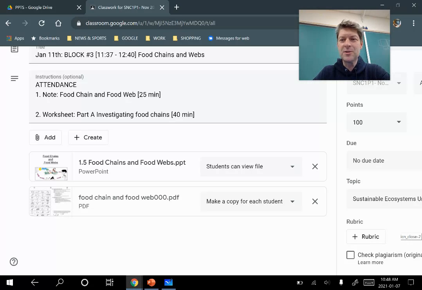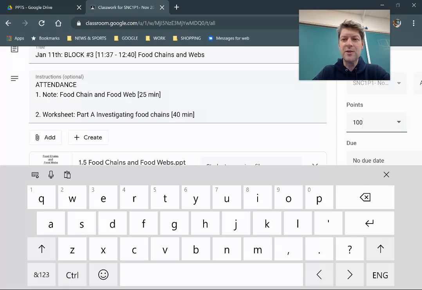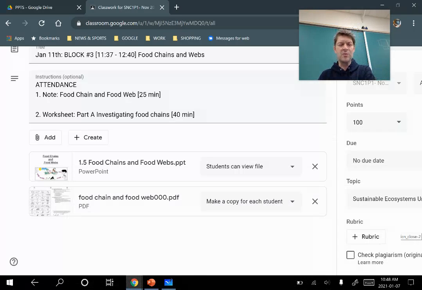It says the assignment's out of 100, but that's just the default. I don't know how much it's going to be out of just yet. I'm going to wait and see what you guys turn in, and once I start marking it, I'll get a better idea of what it is. If you're a little unsure of yourself and you want to ask me whether or not it looks good, if you have it all done in terms of what the food web looks like, or if you want to discuss your answers to that second question with me, that's totally fine. And I can help you with that as needed, okay?